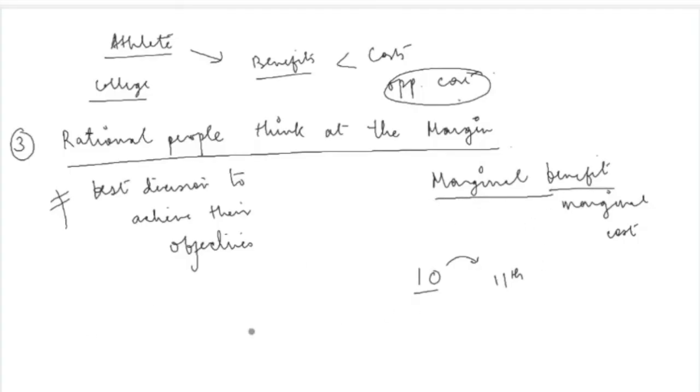You're not talking about कि मेरे को टोटल कितना फायदा हुआ है by consuming 11 glasses of water. No, you're talking about an extra consumption, and that's called the marginal consumption. What is the benefit that you are getting out of this extra consumption? Similarly, अगर आप cost की बात करो तो what is the cost of this extra 11th glass of water is what you will keep in mind while making a decision whether you want to consume the 11th glass of water